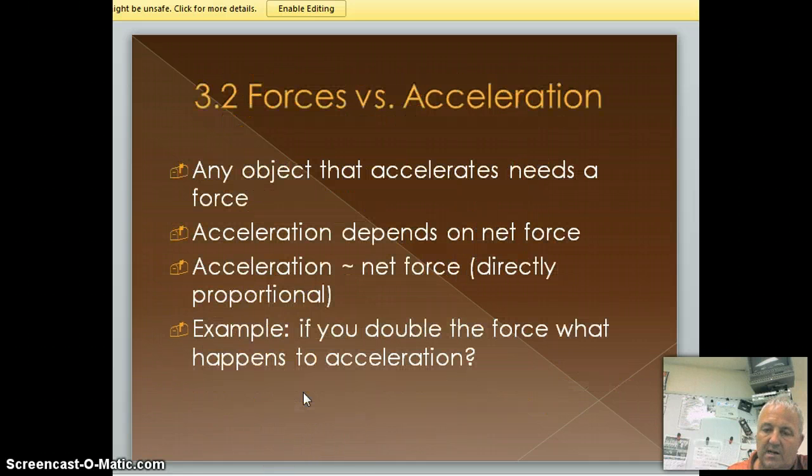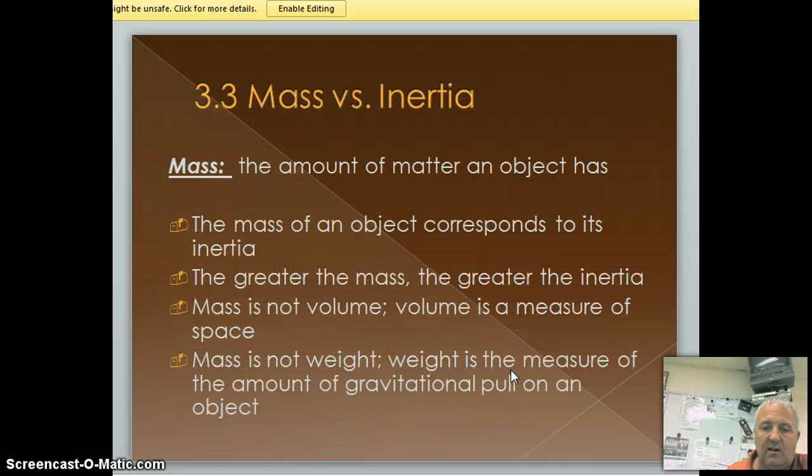Okay, now when we talk about force versus acceleration, when we apply a force, it will cause an acceleration. And you can see the second one here, it depends on the net force. All right, and the net force and the acceleration are directly proportional, which means that as I increase the net force, I increase the acceleration. So you can see this example, if I double the force, what happens to the acceleration? Well, if I double the force, I double the acceleration.